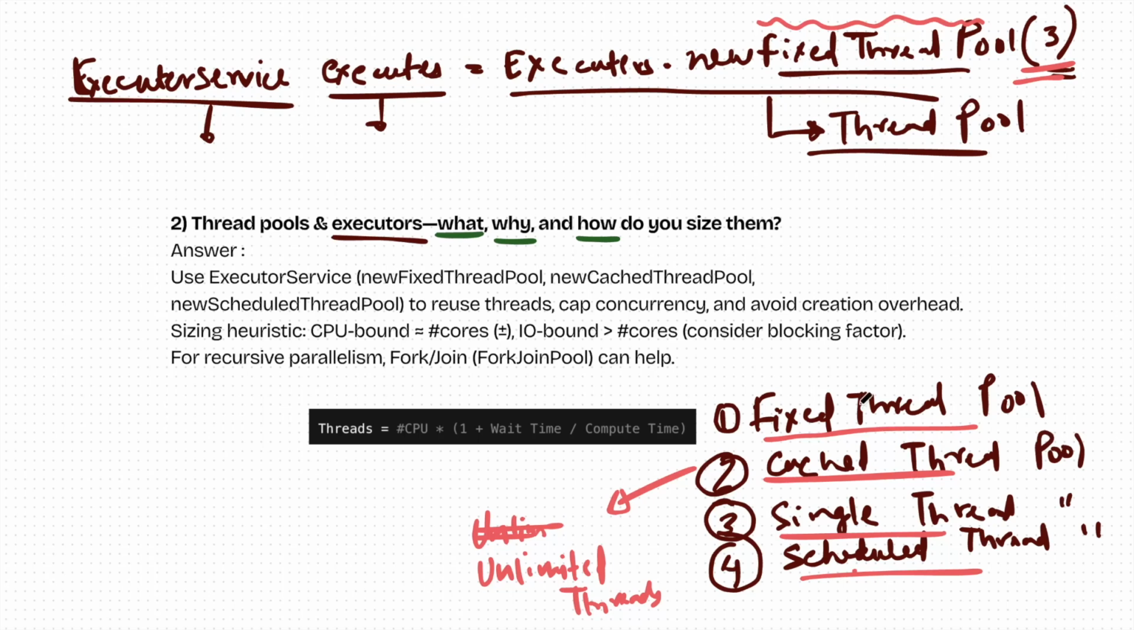All right. And the last question, how do you size them? Very simple. Just remember this formula. This is the formula to size a thread pool. The number of threads is equal to the number of CPUs you have, so basically 1 core, 2 core, 3 core, 4 core, however many cores of CPU you have, multiplied by 1 plus the average wait time divided by the average compute time. This will give you the number of threads you want to create.